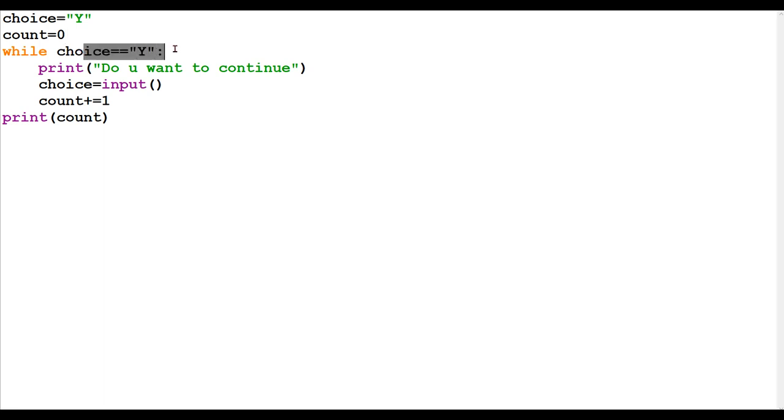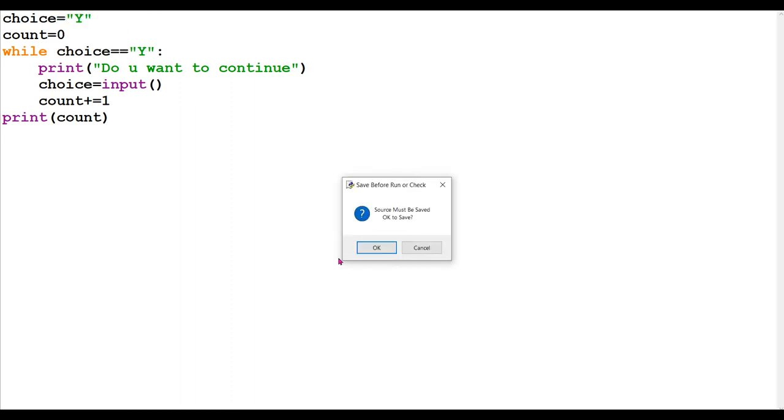So the first time the process will enter the while loop normally. Then, do you want to continue? That input we have taken. Then count plus 1. So as many times as the user wants to continue, that many times the counter will be increased, and later on we print the counter. So let's run this.